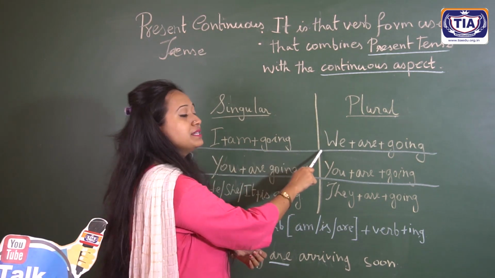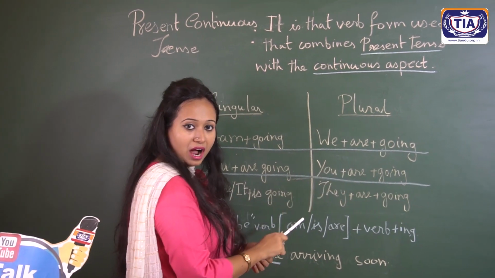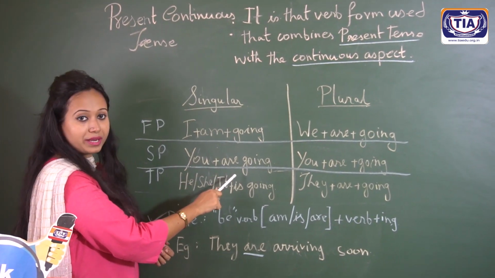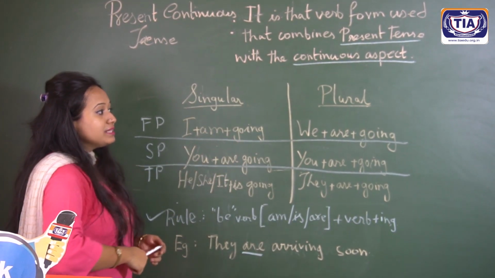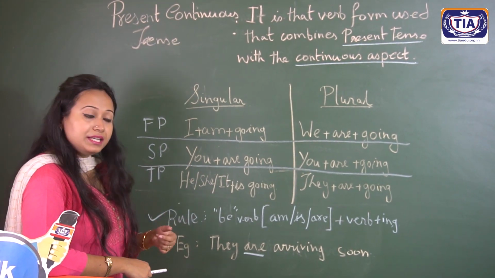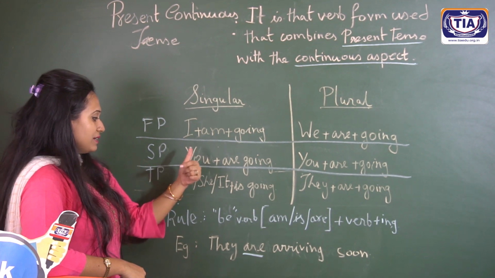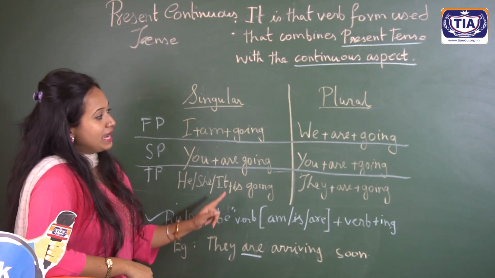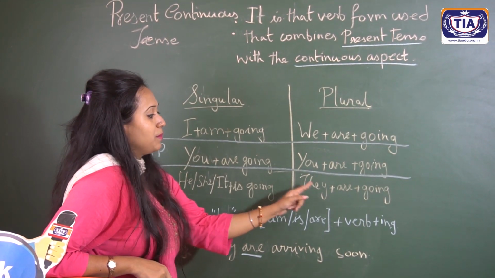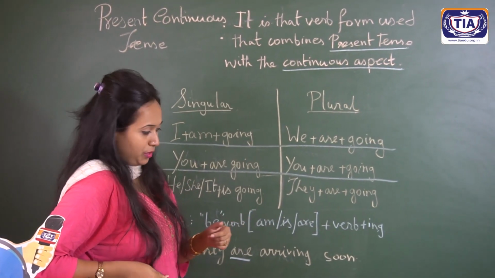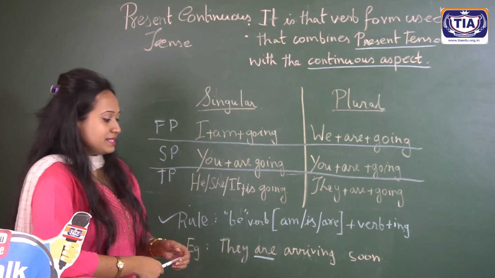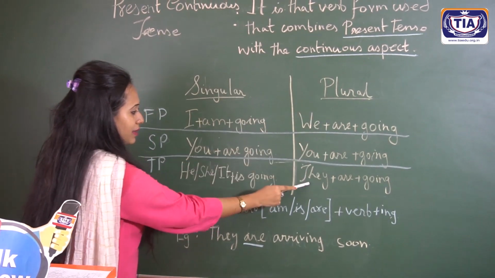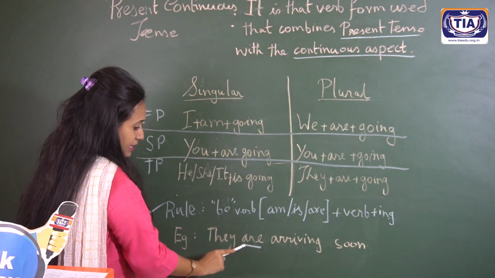In the plural first person, it is we plus are plus going, we are going. We come down to the second person singular, you plus are going, you are going. On the plural second person, it is once again you are going. Third person singular form, it is he, she or it, is plus going. And when we come down to the plural, they plus are going. So that means they are going. Now I am giving you an example sentence, which is they are arriving soon, which you will find under the third person plural.